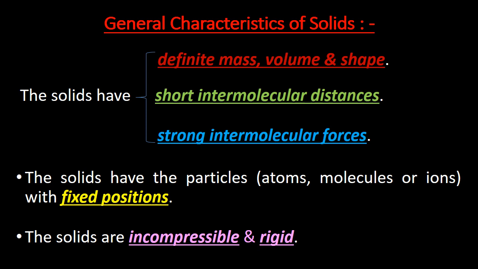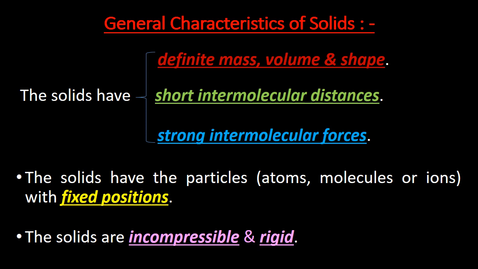Okay, let us discuss general characteristics of solids. The solids have definite mass, definite volume and definite shape. The solids have short intermolecular distances. That means the distances between the particles are very short, that means they are very close to each other. The solids have strong intermolecular forces, since the distances between particles are very short.